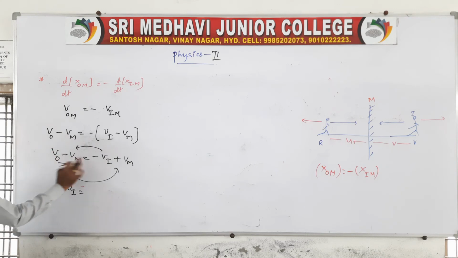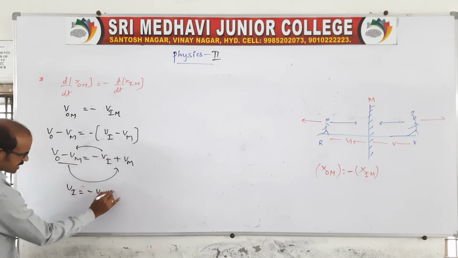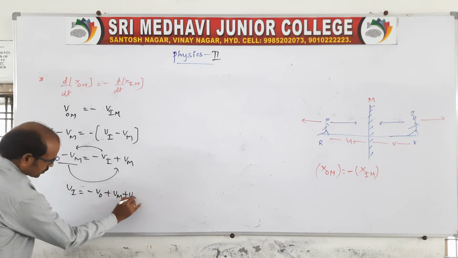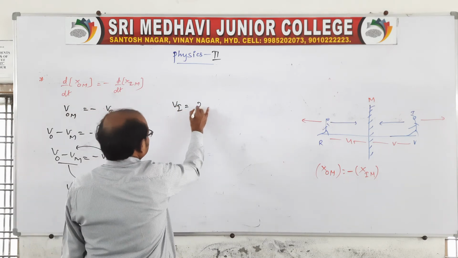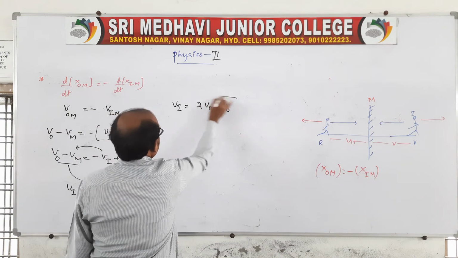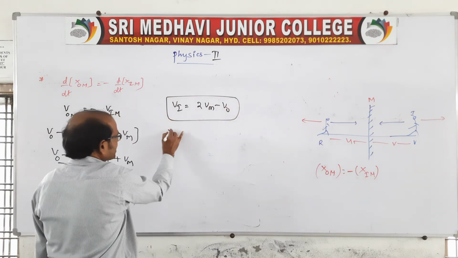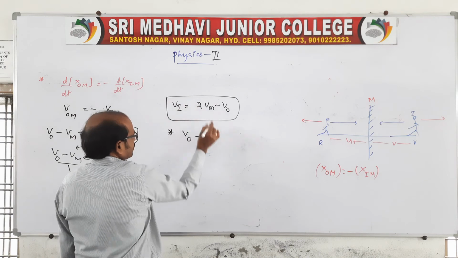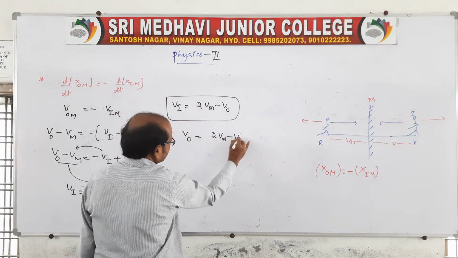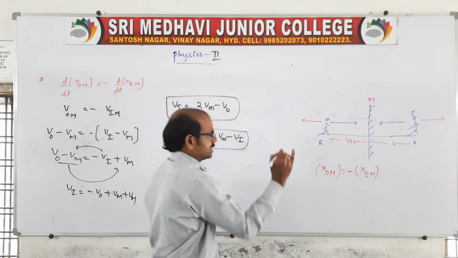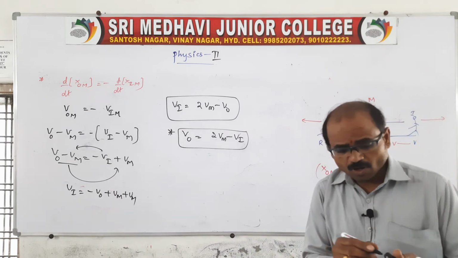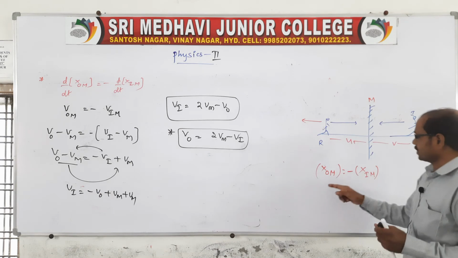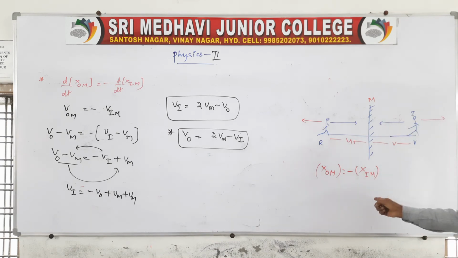Then these two are there. It becomes minus and plus Vm and plus Vm. So the velocity of an image is equal to 2 Vm minus V naught. Suppose you want to get the velocity of an object, then you say 2 Vm minus Vi. This is in case of speed with respect to the mirror, where the object with respect to mirror is one and the image with respect to mirror is one.